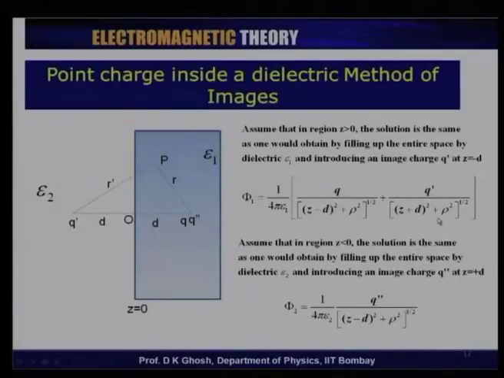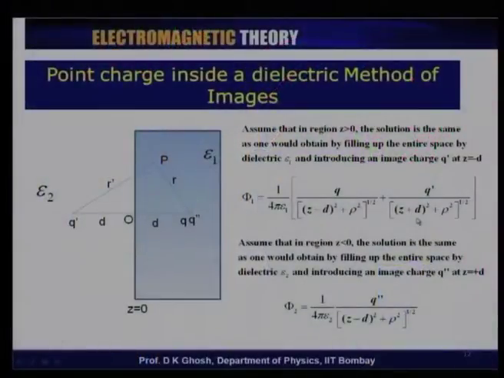Now, notice that if you took the Laplacian of this, it gives you a singularity at the point where the charge q is situated. So, therefore, this indeed is the solution of the Poisson's equation that we set out to solve.